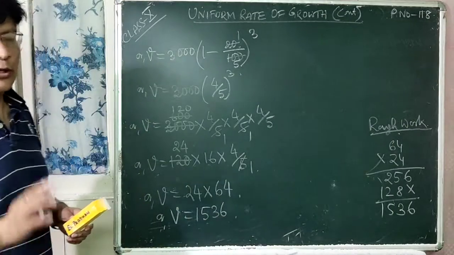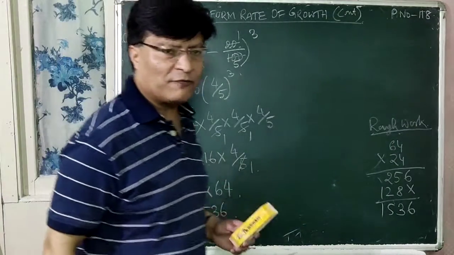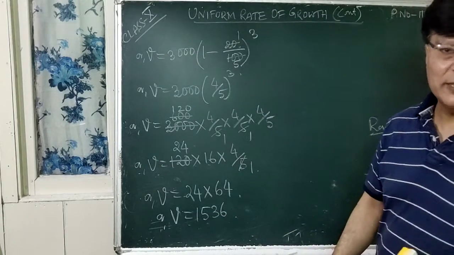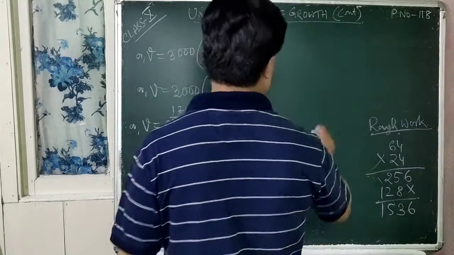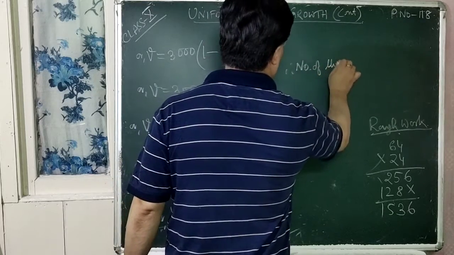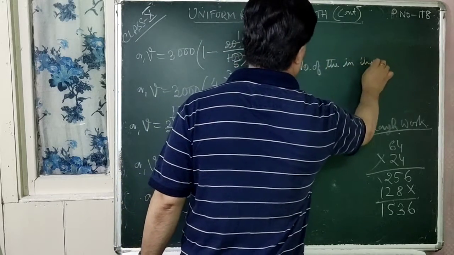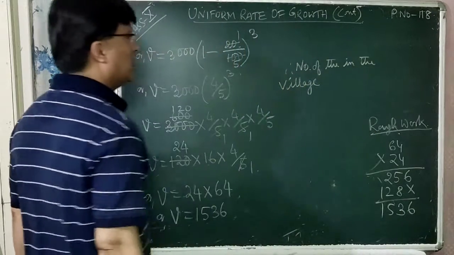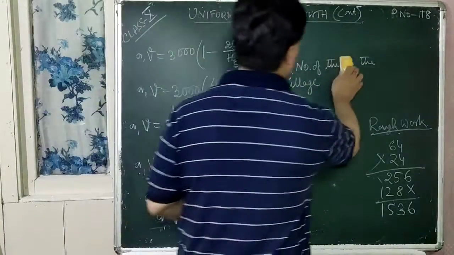1536. So the number of farmers in the village now is 1536. That is the answer.